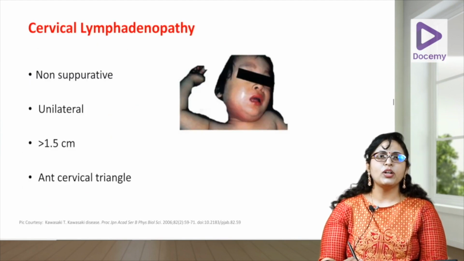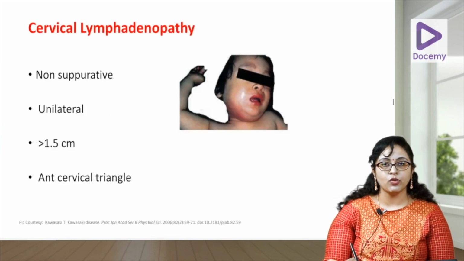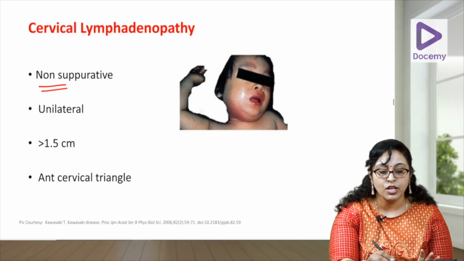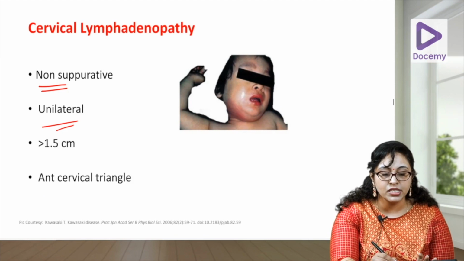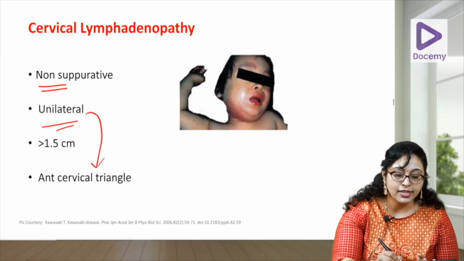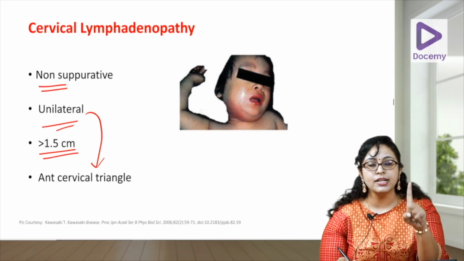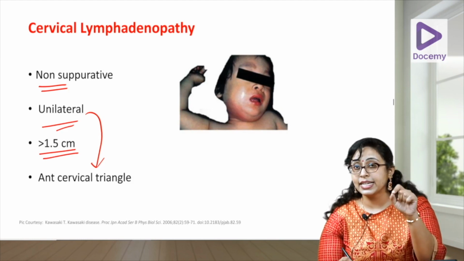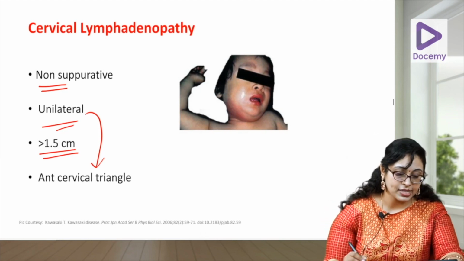Cervical lymphadenopathy. What are the characteristics of cervical lymphadenopathy? It is usually non-suppurative, that means there are no signs of inflammation. Only one side, unilateral, specifically the anterior cervical triangle will be involved, and the size will be minimum. So, it should be a single node more than 1.5 centimeters to use as a criterion for diagnosing Kawasaki disease.